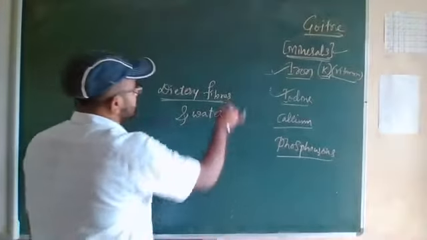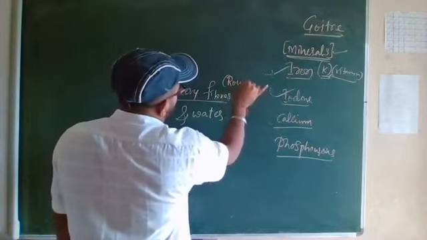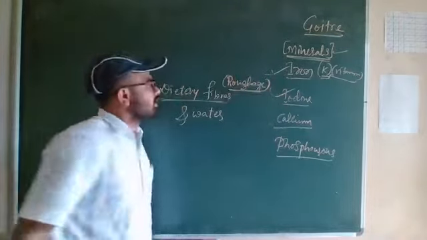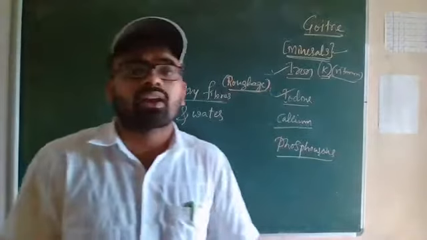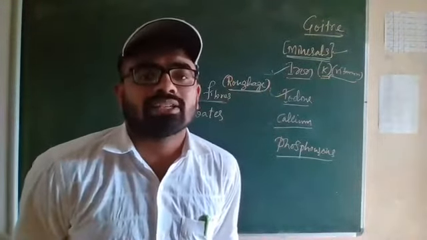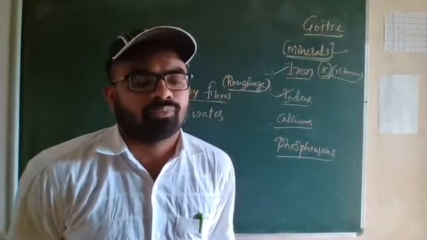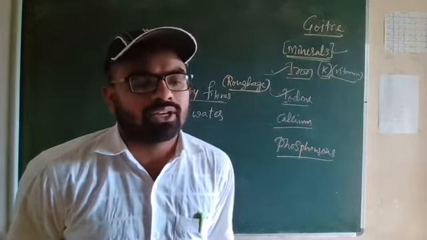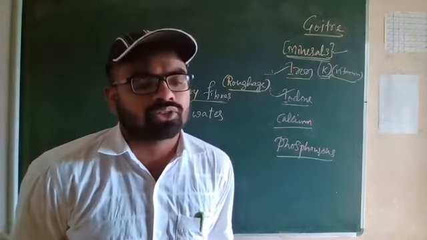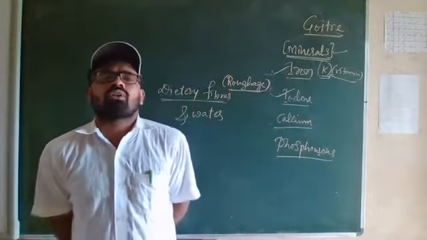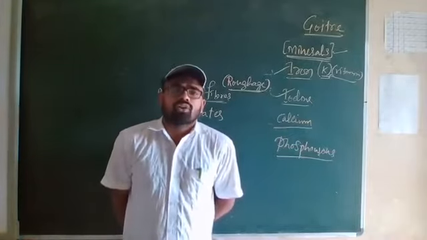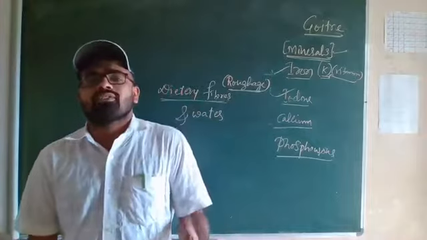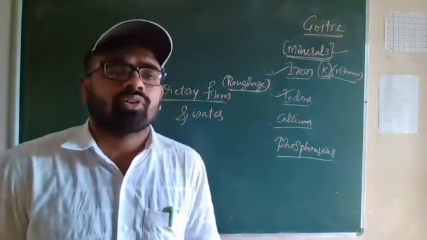Another name for this is roughage. We call it roughage. So roughage is mainly provided by plant products in our foods: whole grains and pulses, potatoes, fresh fruits and vegetables. So this one we have already discussed. Roughages, that means dietary fibers, are mainly from plant resources.